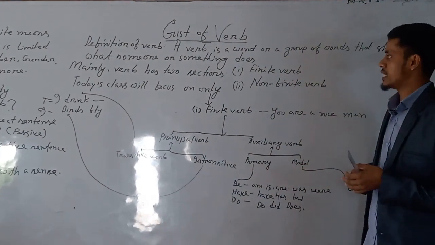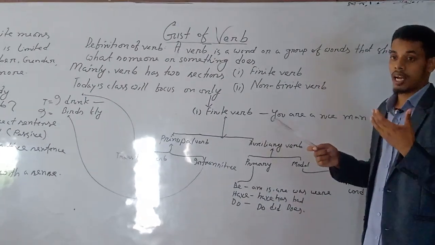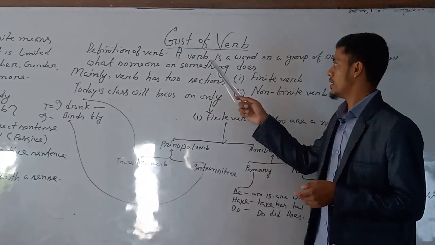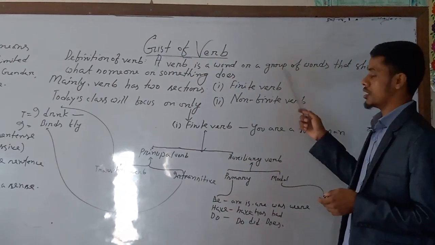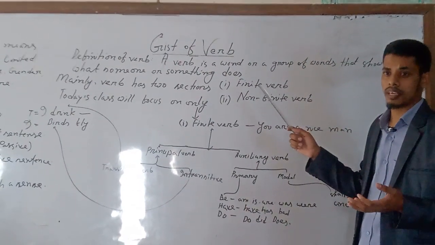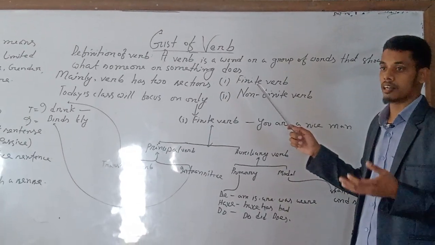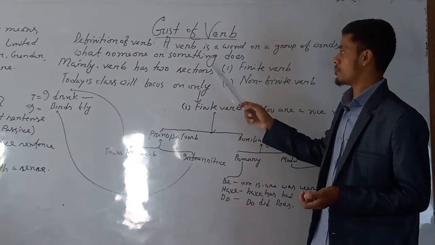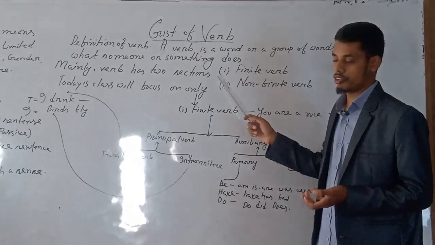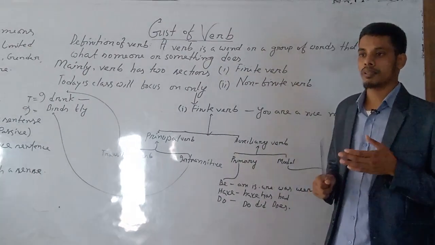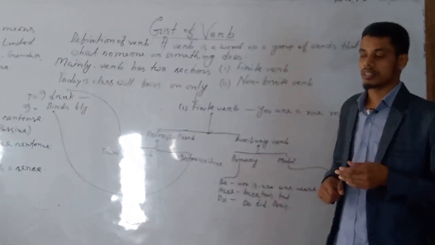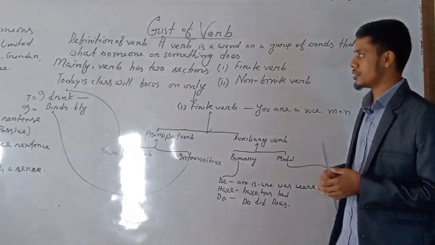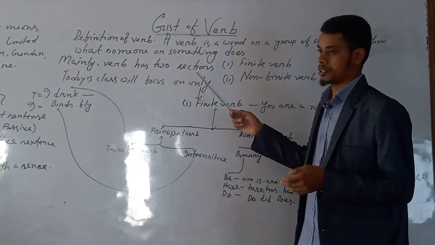So firstly, we have to learn the definition of verb. A verb is a word or a group of words, phrasal verbs that may be one or more words, that show what someone or something does. That is the definition of verb. We can say in a simple way, the word that shows action is called a verb. Mainly, verb has two sections.